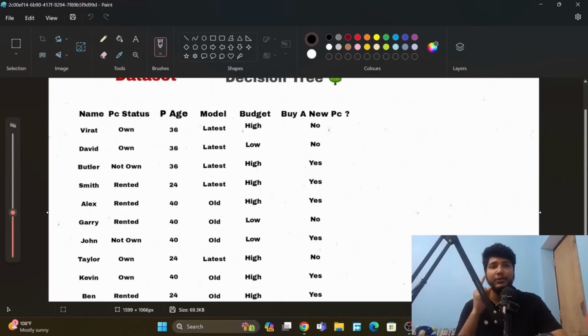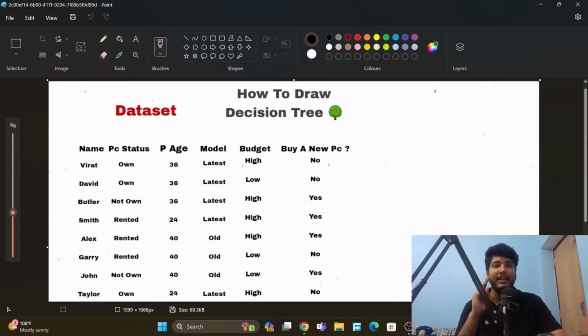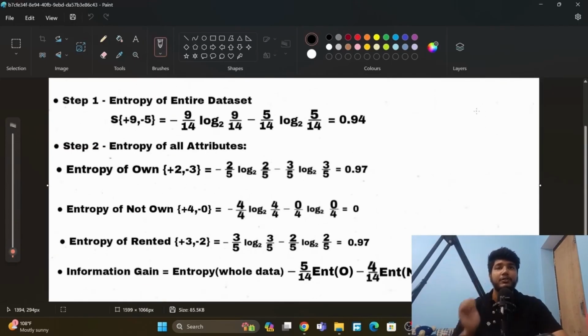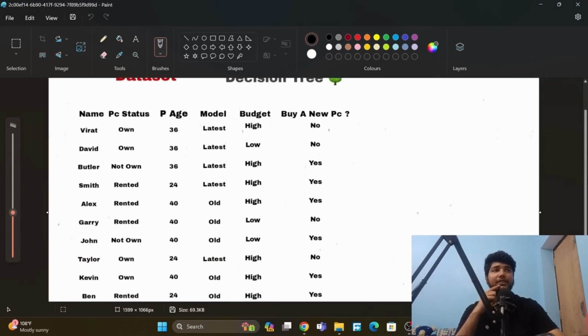So there are only two steps to create a decision tree. First is to calculate entropy and then calculate information gain, and we have to do this multiple times for each data set, and on the basis of that we can create the decision tree. Okay, so this is how we calculate entropy and information gain. First step is to calculate the entropy of the entire data set. So this is the data set which I have already shown you.